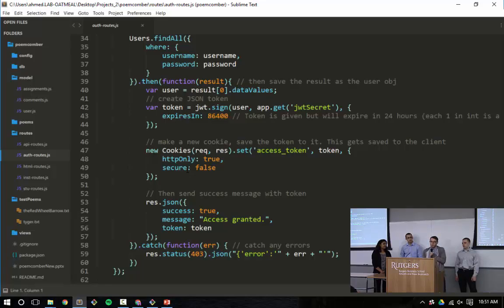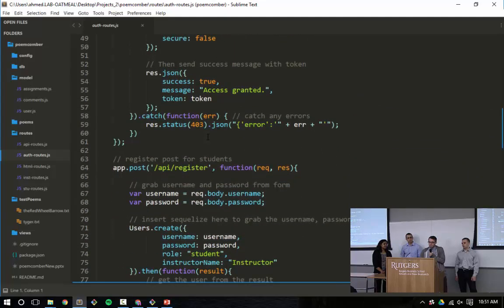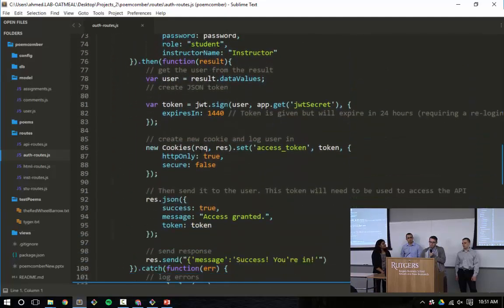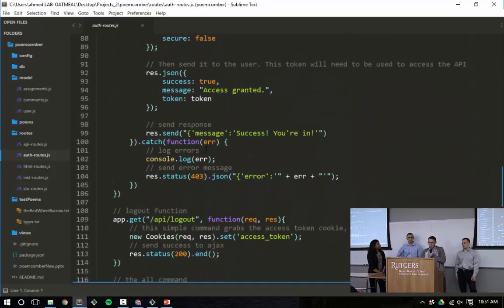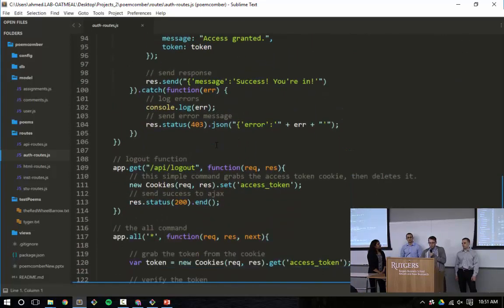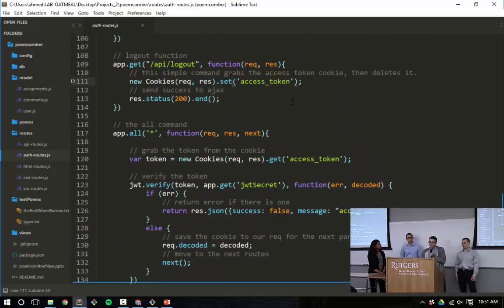We don't want a student to go onto a page that only an instructor could see, for example. We use that to determine whether a user is logged in or not, and a user will be logged in whether they register or whether they log in, and we delete the cookie with this command in order to take them out of the system for the time being.